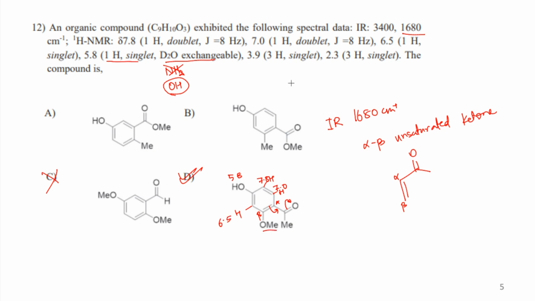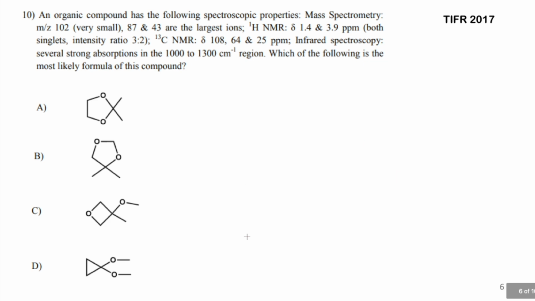This OMe is a 3 hydrogen singlet, and 3.9 is for the OMe group, right? 3.9 over here, and this is at 2.3. So I have just assigned all the chemical shifts for the given hydrogens in the molecule. You can look upon it and take that as reference whenever a similar question is asked to you. Okay, let's go to the next one.